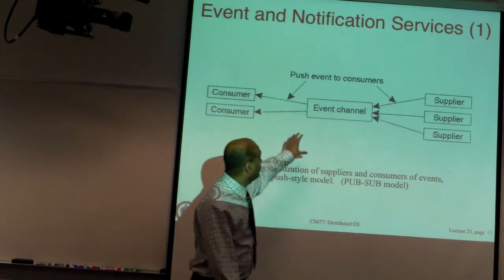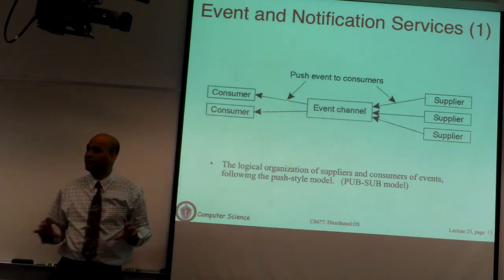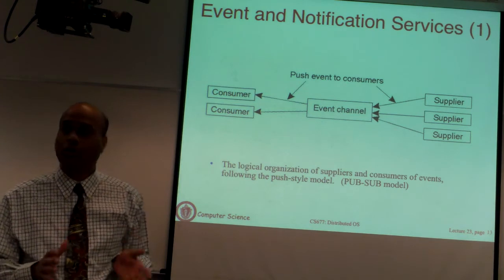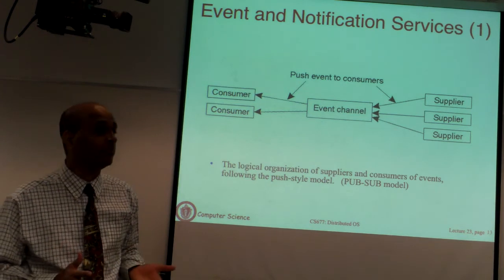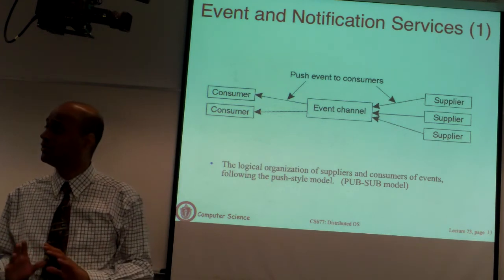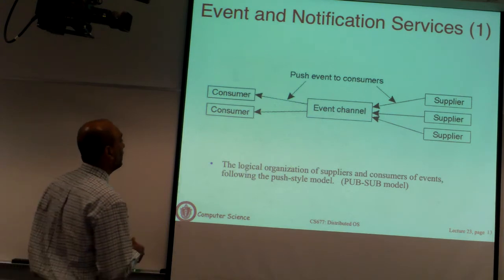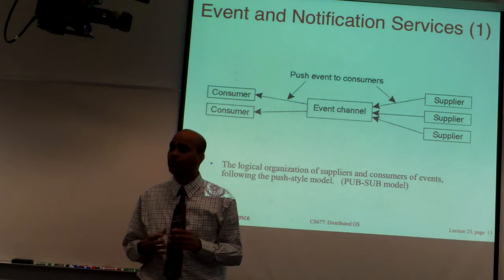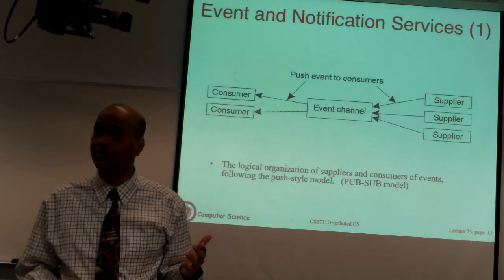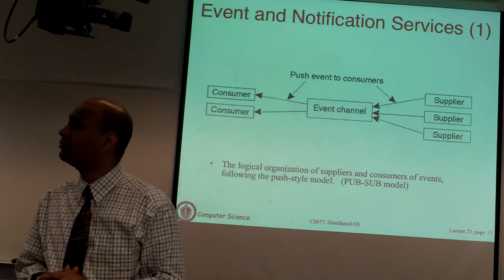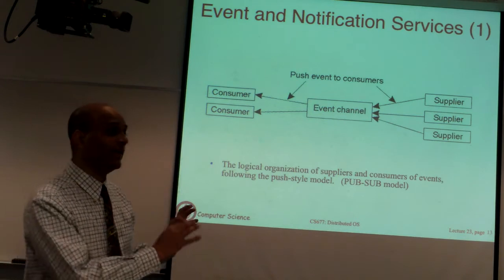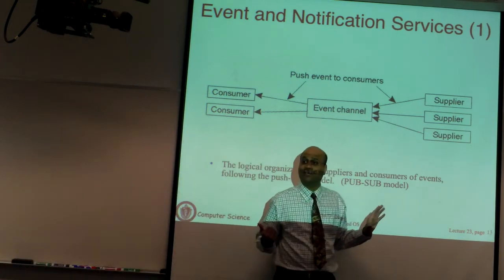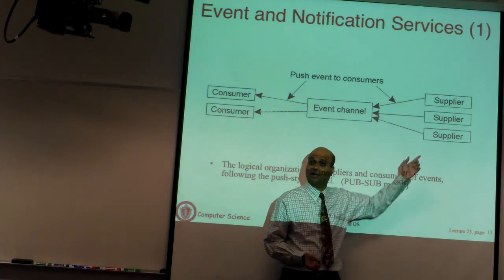In Corba, we have this notion of an event channel, which is what is used to implement what are called publish subscribe applications, or pub sub applications. I don't know if anyone has heard the term pub sub. What happens in a publish subscribe is a producer consumer paradigm where consumers of data or events are going to subscribe to certain types of events and tell the middleware, anytime this type of event or this type of data is available, deliver it to me. So you subscribe to certain kinds of data.